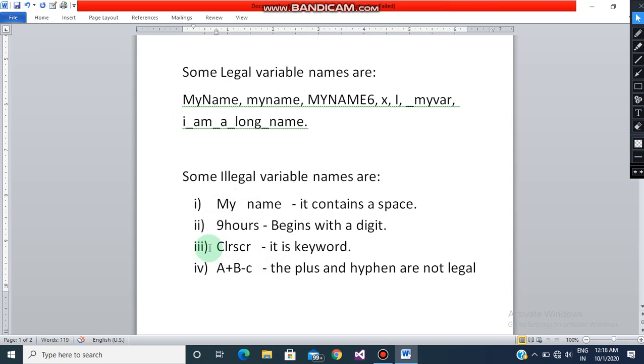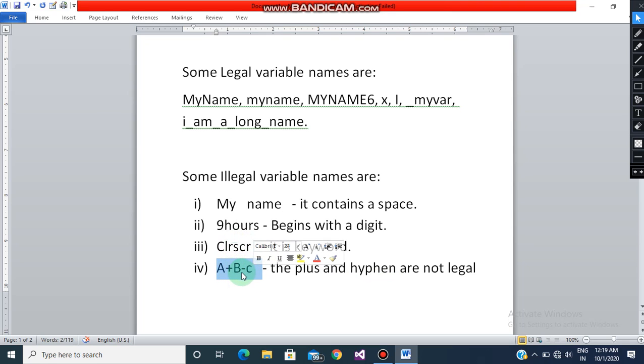Then the third is clrscr. Just now I told you that keywords cannot be used as variable names, so we cannot use it because clrscr is a keyword. We use it for a different purpose, to clear the screen, so we cannot use it to name our variables. Then a+b-c. Plus signs and hyphens are not legal. We cannot use them.